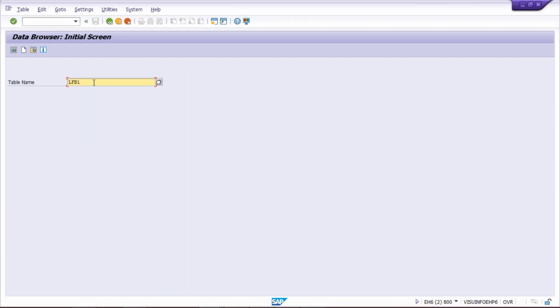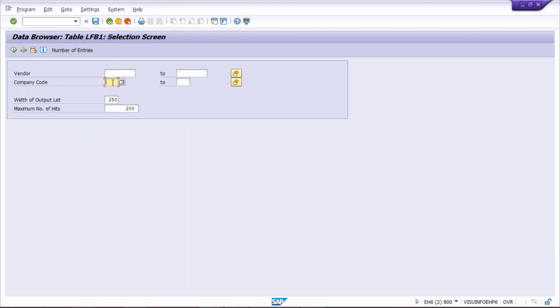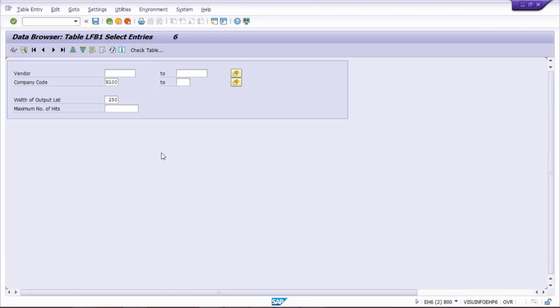Give your table LFB1, press enter. Now you can give your company code X100 and then execute. Here you can remove the maximum number of hits, because it was 200. If the total number of vendors is more than 200, the system is going to give you 200 only. So you can remove this so that all the vendors appear.